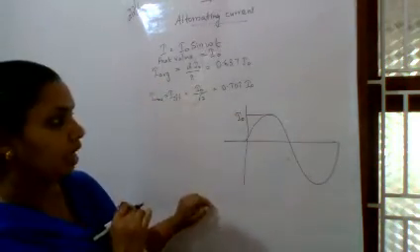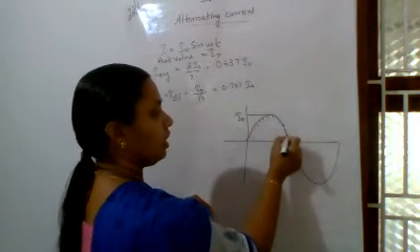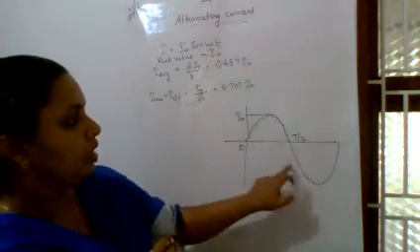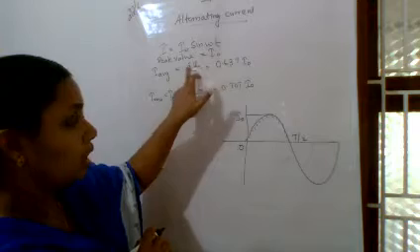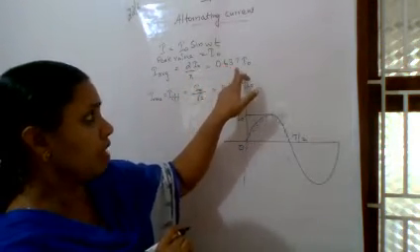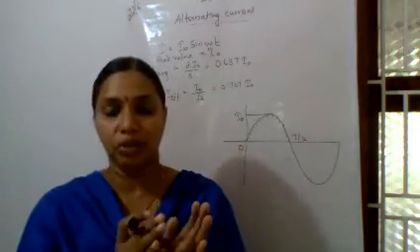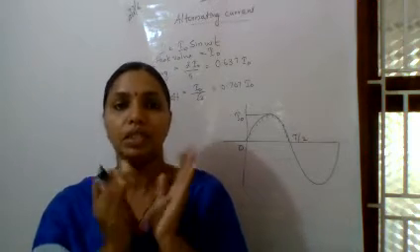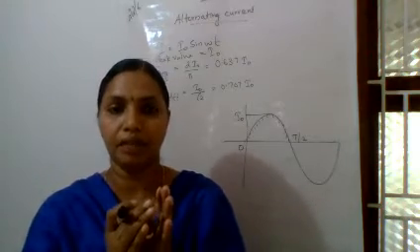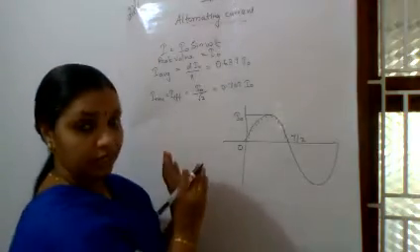And what is the average value? Average value is the sum of all the current in the half cycle, that is from time 0 to T by 2. Its average value is equal to 2 I0 by pi, which is 0.637 times I0. This average value is equal to the DC which carries the same charge in the coil for the same interval of time. And this effective value, or the RMS value, is the effect of the AC when it passes through the circuit.